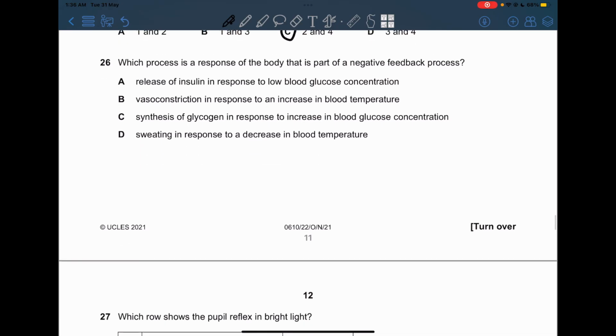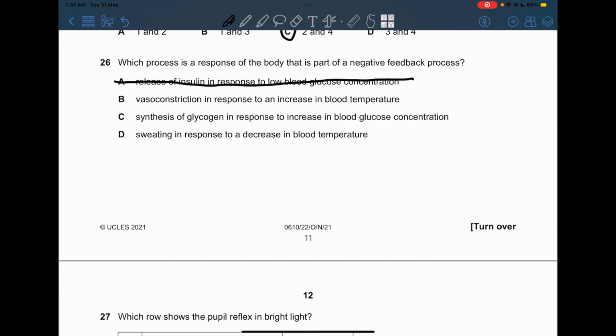26. Which process is a response of the body that is part of a negative feedback process? Release of insulin in response to low blood glucose concentration. Well, this is incorrect because insulin is actually released when there is high blood glucose concentration, so that's not going to work.